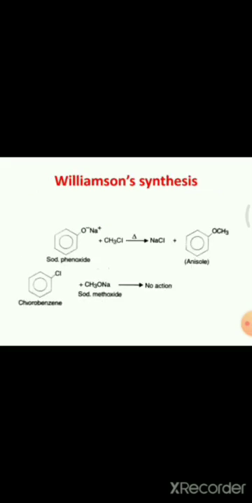Next, coming to the limitations of Williamson's reaction. In this reaction, only alkyl halides can be used for the preparation of ethers. Due to low reactivity, aryl halides cannot be employed. For example, chlorobenzene, due to its low reactivity, cannot undergo this Williamson synthesis. That is one limitation of this Williamson synthesis.